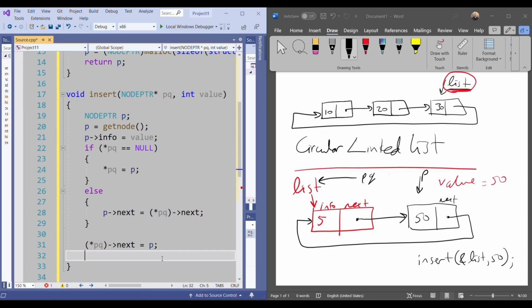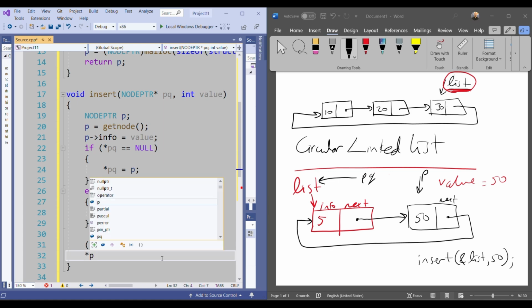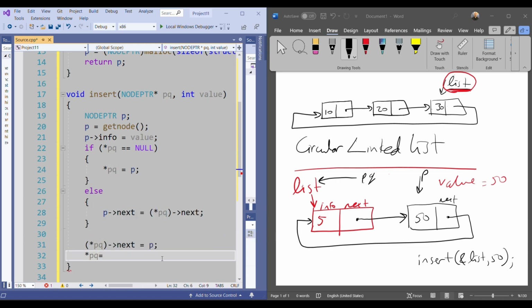So I need one more statement here to update PQ: list is equal to PQ. So what happens here? The list will not point here. The list will point to this. So this is what I want.